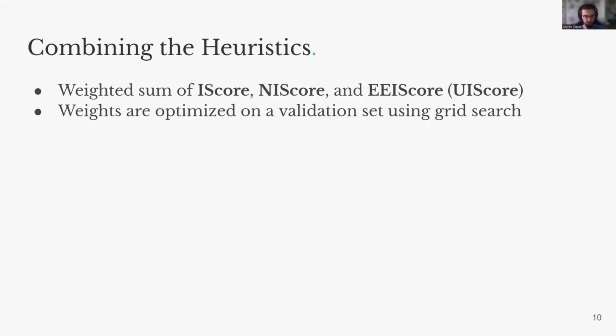We also experimented with the combination of the heuristics and obtained the best performance with UI score, which is simply a weighted sum of I-score, N-I-score, and entity-entity I-score. Weights of UI score are optimized on a validation set using grid search.